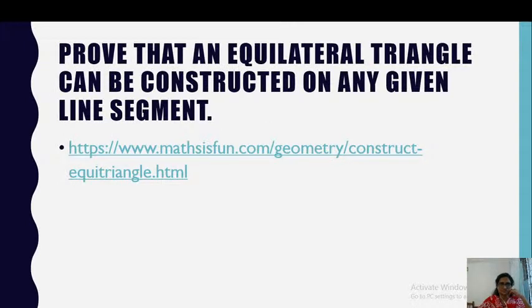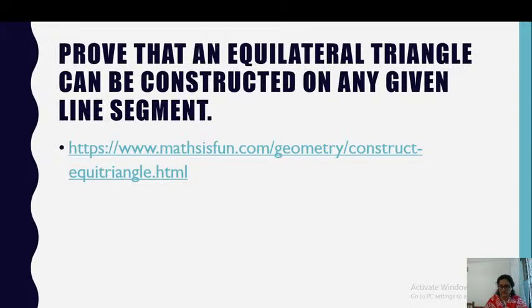Now, this is a question we have to solve. Prove that an equilateral triangle can be constructed on any line segment. So, the things that we know are postulate 1, 2 and 3. And now we have to prove that an equilateral triangle can be constructed on any given line segment.